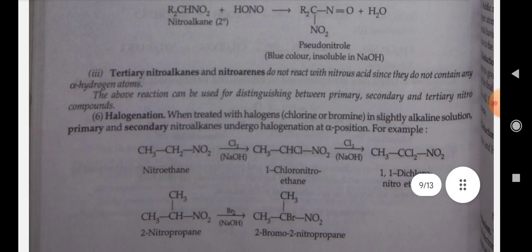Third, the tertiary nitroalkanes and nitroarenes do not react with nitrous acid since they do not contain any alpha hydrogen atom. The above reaction can be used for distinguishing between primary, secondary and tertiary nitro compounds.